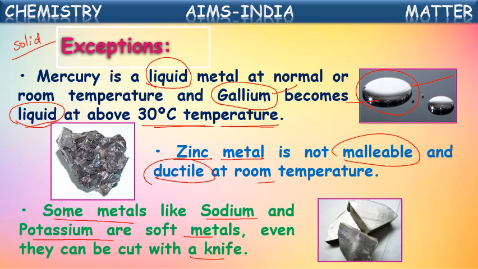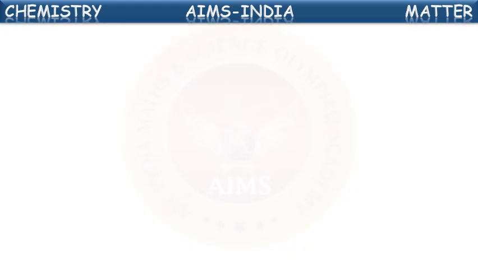Just before, we studied that metals are hard in nature, but sodium and potassium are soft metals. We can cut sodium like paneer. So these are the exceptions from their general metallic properties.